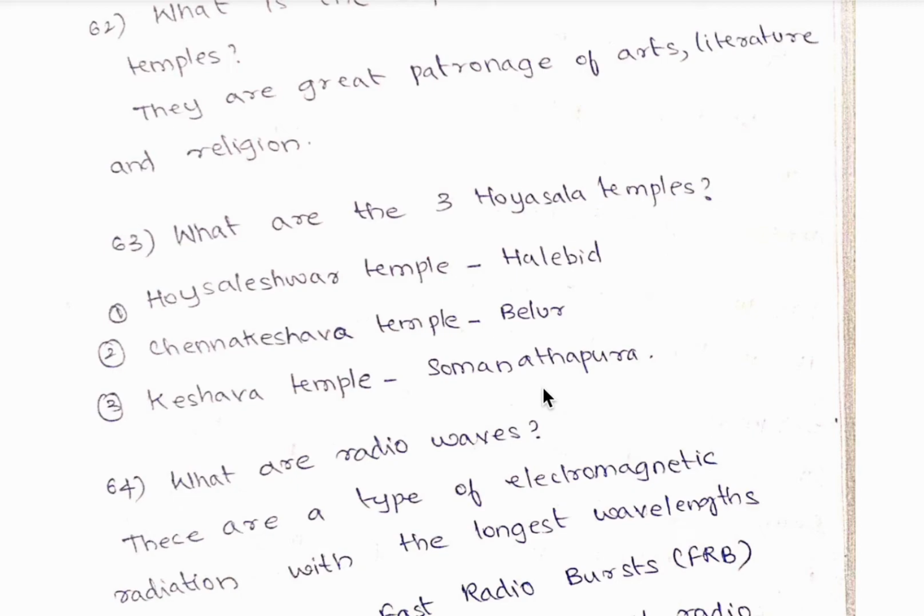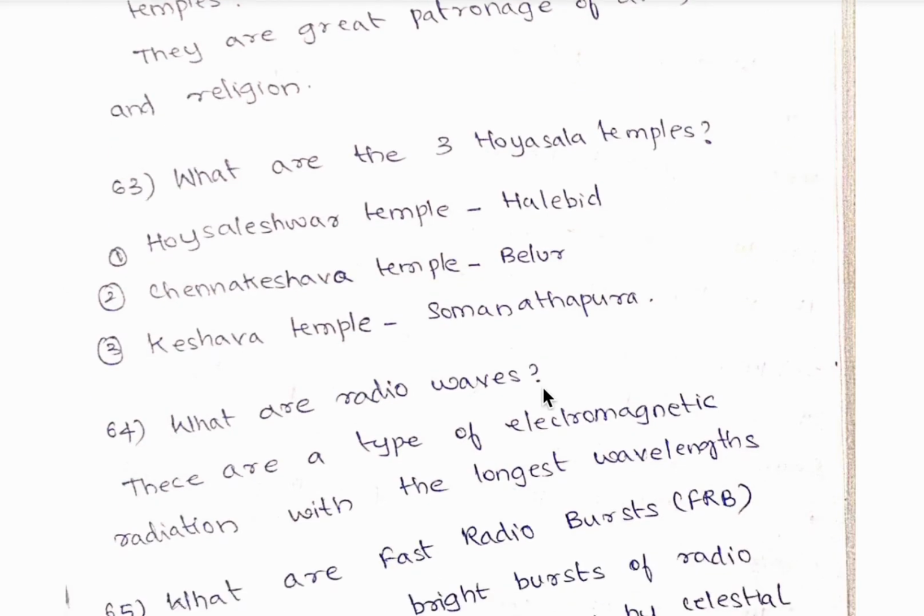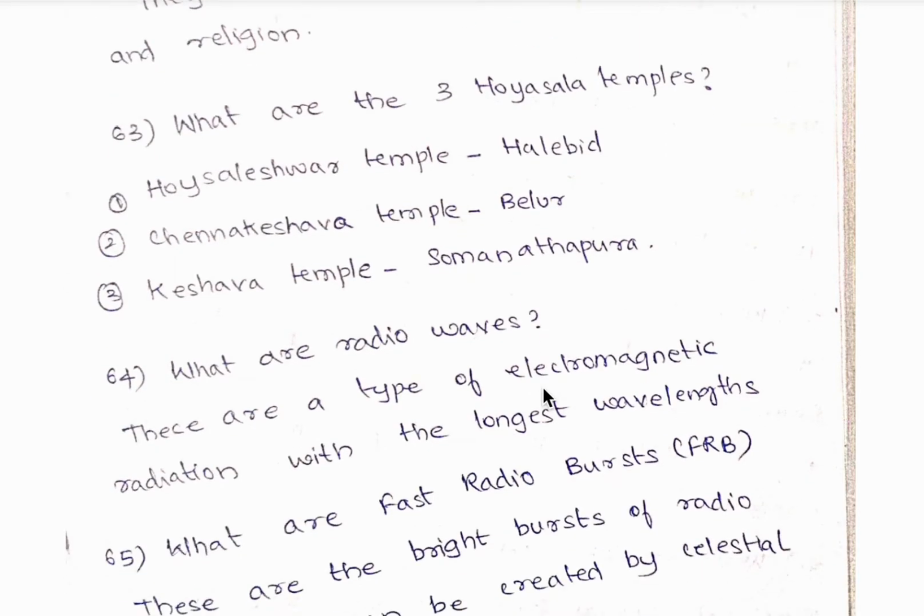First one is Hoysaleshwara temple in Halebidu, second is Chennakeshava temple in Belur, and third is Keshava temple in Somanathapura. All these are located in Karnataka. So recently, Indian government has suggested these Hoysala temples to be categorized under the UNESCO World Heritage Sites.